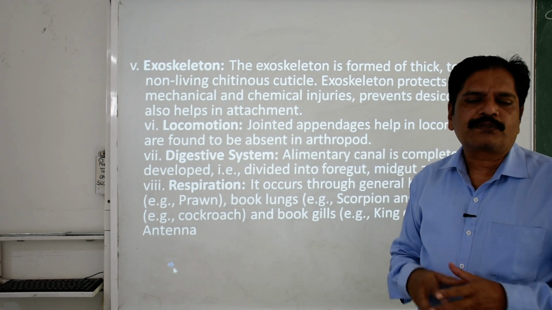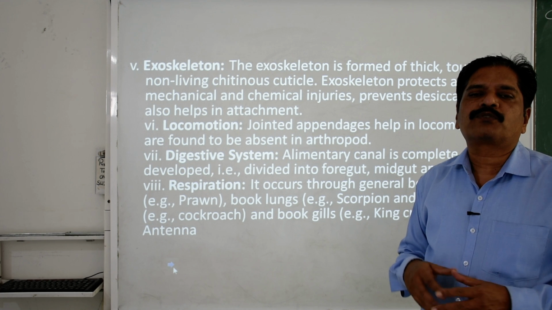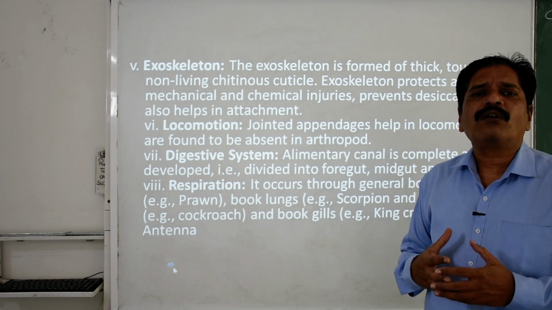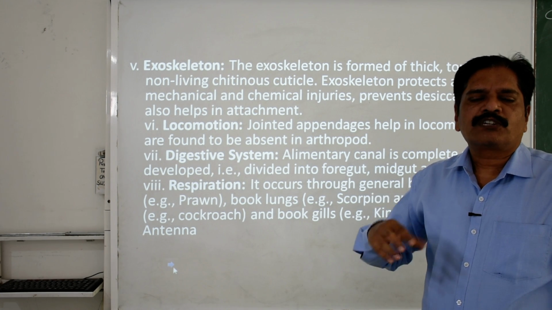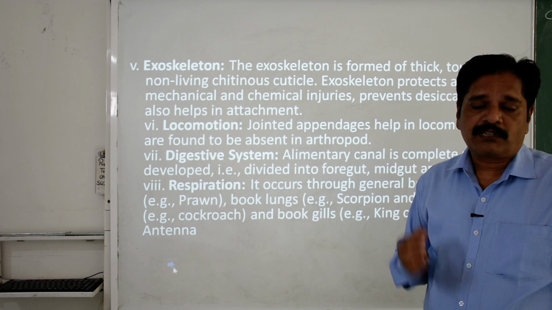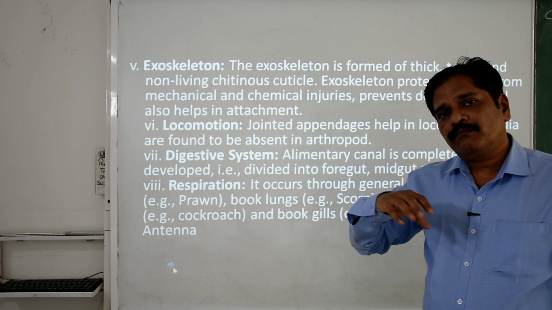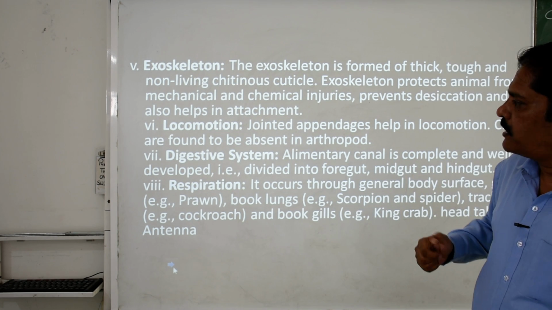Clear? So you observe these grasshoppers, beetles, mosquitoes, flies, spiders. All these organisms have a chitinous cuticle structure on their body, which is hard in nature and very effectively protects them from friction and this kind of thing.